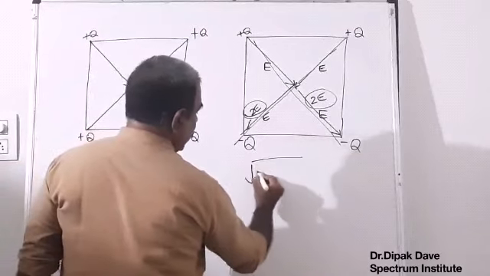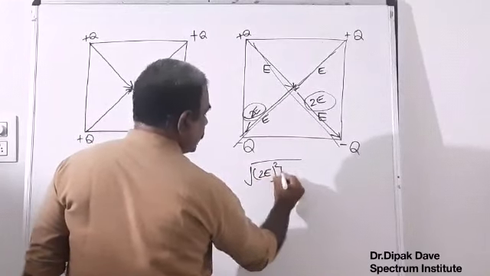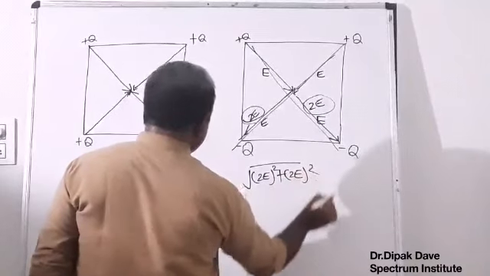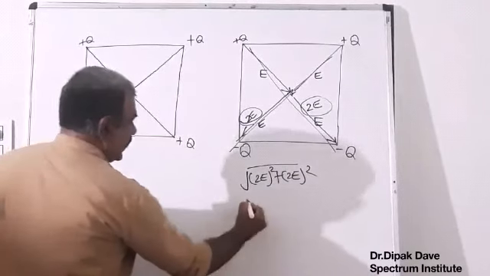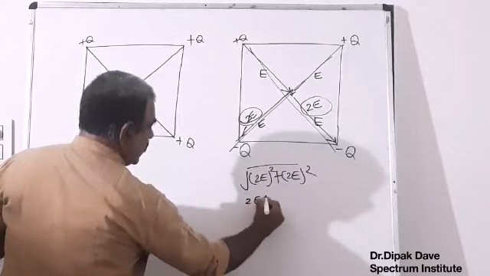That's why the resultant electrical field is the square root of 2E whole square plus 2E whole square. That is 2E into root 2.